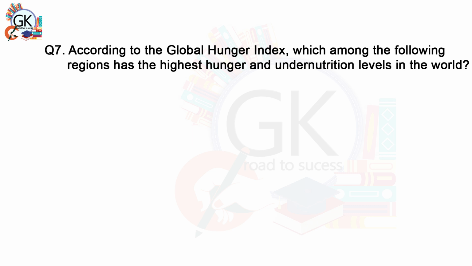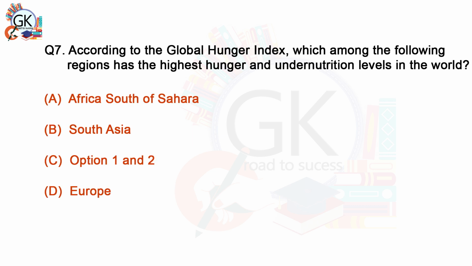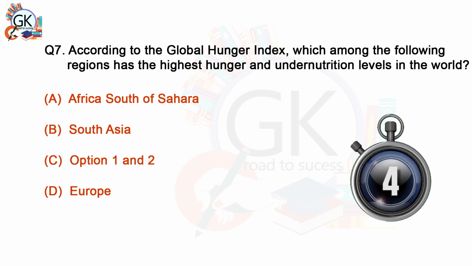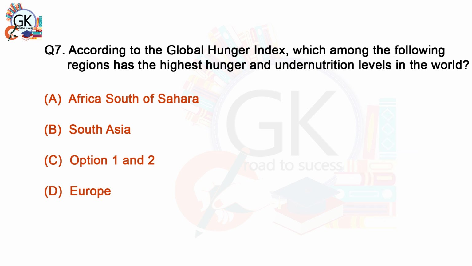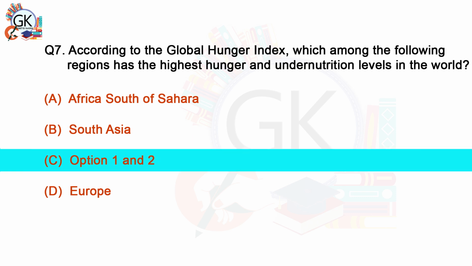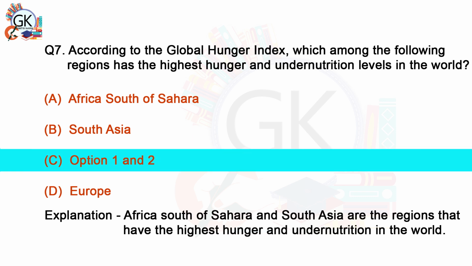According to the Global Hunger Index, which among the following regions has the highest hunger and undernutrition levels in the world? A. Africa south of Sahara. B. South Asia. C. Option 1 and 2. D. Europe. C. Option 1 and 2. Meaning, Africa south of Sahara and South Asia are the regions that have the highest hunger and undernutrition in the world.